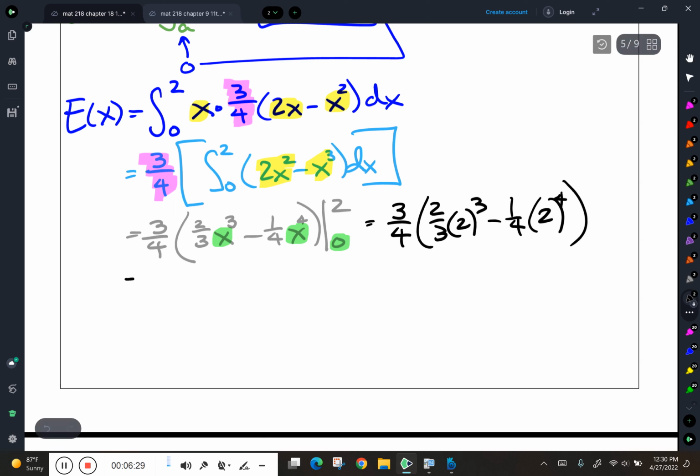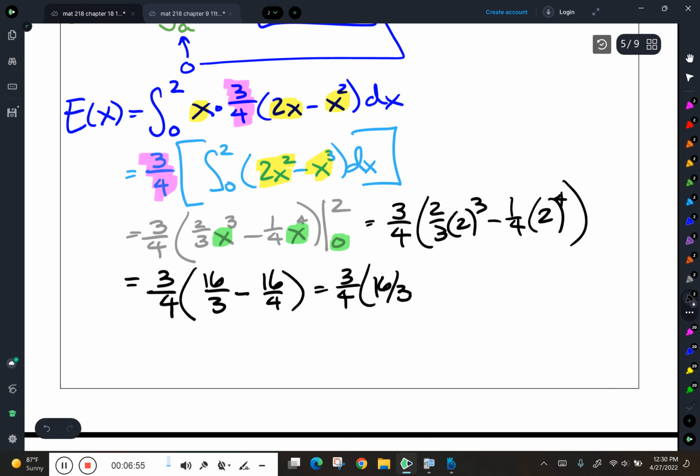And let's see, what's that going to give me? I got the 3/4 out in front. 2 cubed is 8. 8 times 2/3 is going to be 16/3. Minus 2 to the 4th is what? 2 times 2 is 4, times 2 is 8, times 2 is 16. 16 over 4. Right? Which is going to give me 3/4 times 16/3 minus 4. And then if I distribute that 3/4 into there, I'm going to get 4 minus 3, which is 1.